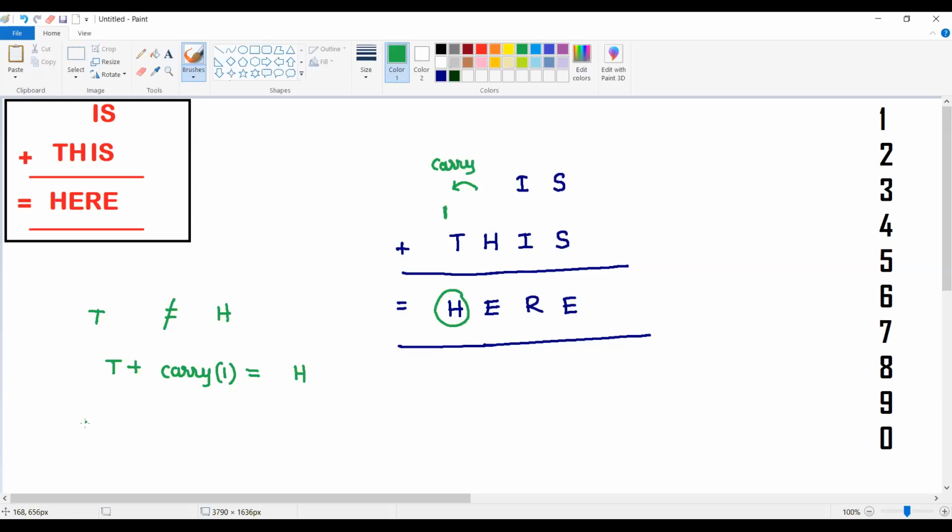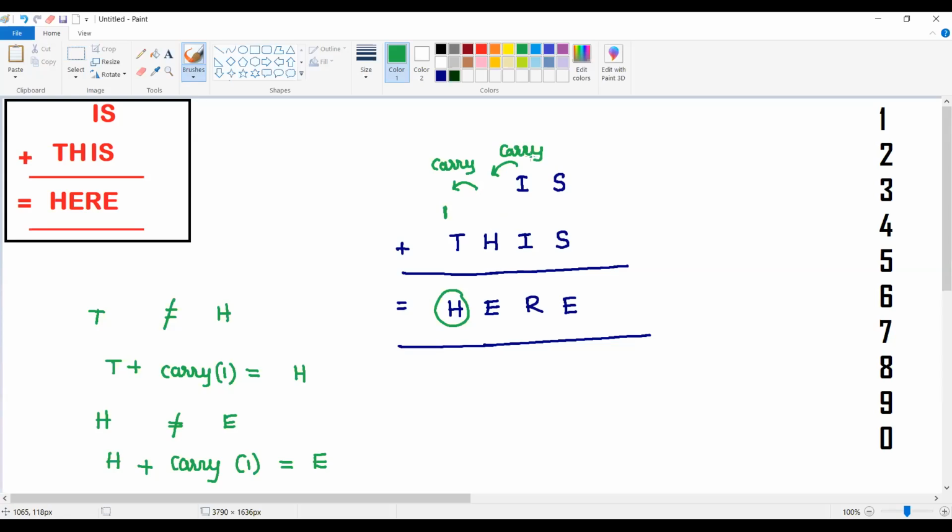again, H is not directly equal to E. Definitely H is not equal to E. Two different alphabets cannot take the same digit. So when is it possible? Here also I understand that H plus 1 carry. What is the possibility of carry? Carry must be equal to 1. So H plus carry should be equal to 1. These are the 2 points which I am able to see. So this also needs to generate a carry and give it to this.